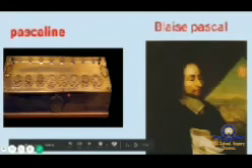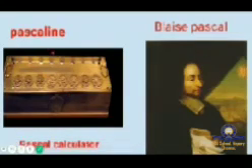And the next thing is Pascaline. Pascaline is also called the Pascal calculator, and it was invented by Blaise Pascal. Like Napier bone was invented by John Napier, the Pascal calculator was invented by Blaise Pascal, and it was the first mechanical calculator. It could perform addition and subtraction, and it carries tens, hundreds, and thousands between digits.